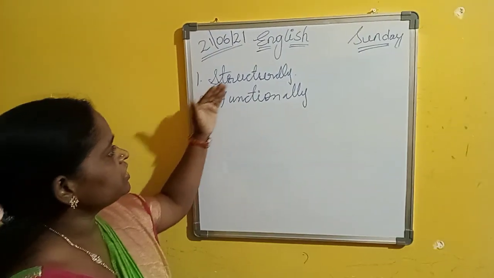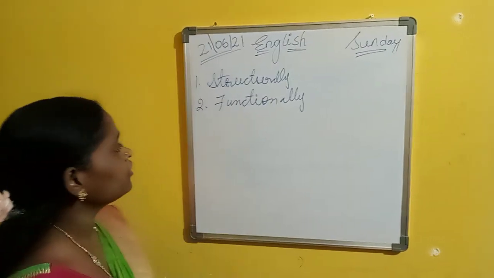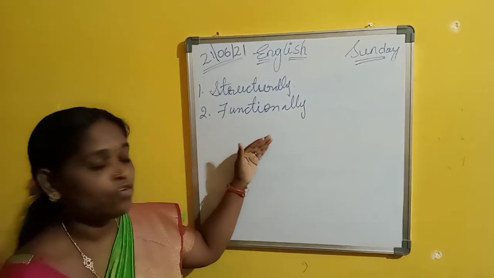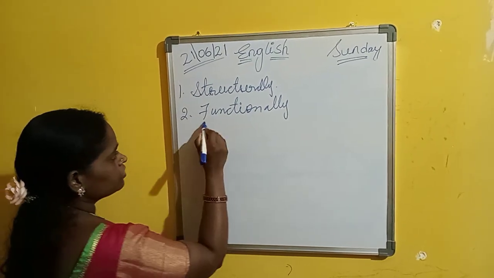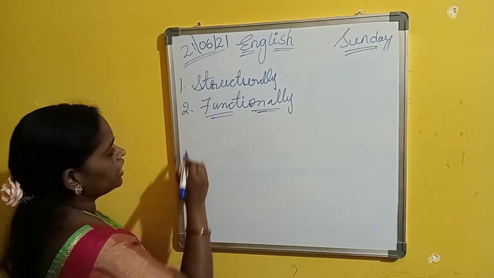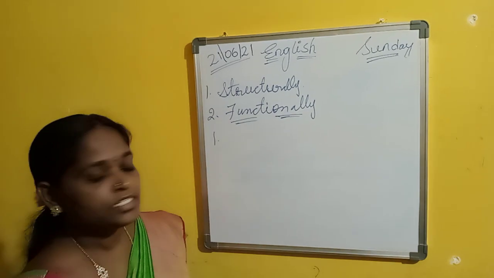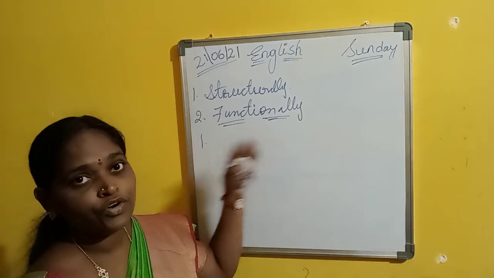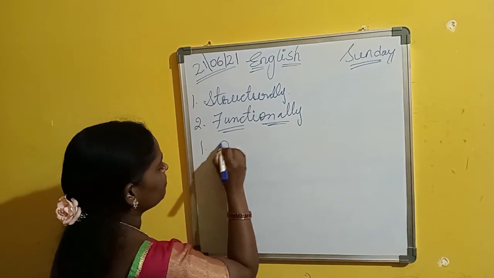Sentences are formed structurally and functionally. Now we are going to discuss how sentences are formed functionally. Functionally, sentences are divided into four types. What are those four types?